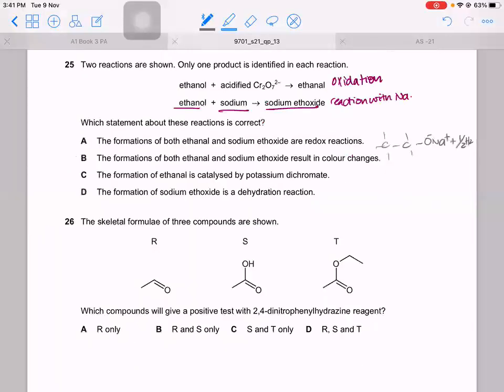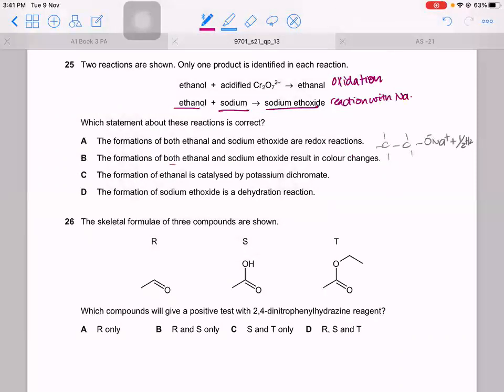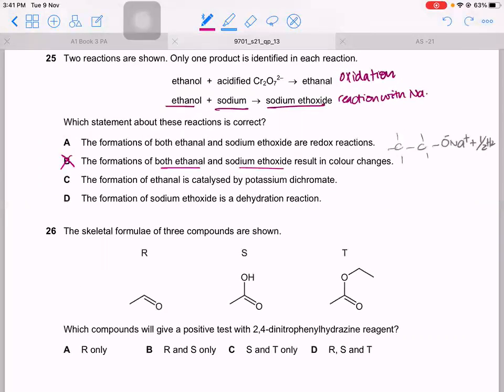If you're not sure about the second reaction, let's see the other options. Formation of both ethanol and sodium hydroxide results in color change. Is that true? No. The second reaction has no color change. Only the first one does because that's oxidation. Formation of ethanol is catalyzed by potassium dichromate. No, that is the oxidizing agent. It is not a catalyst.